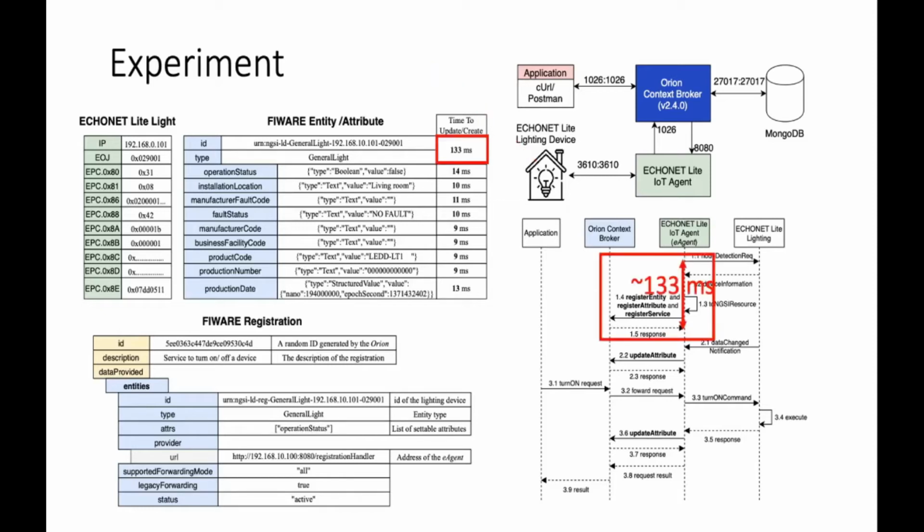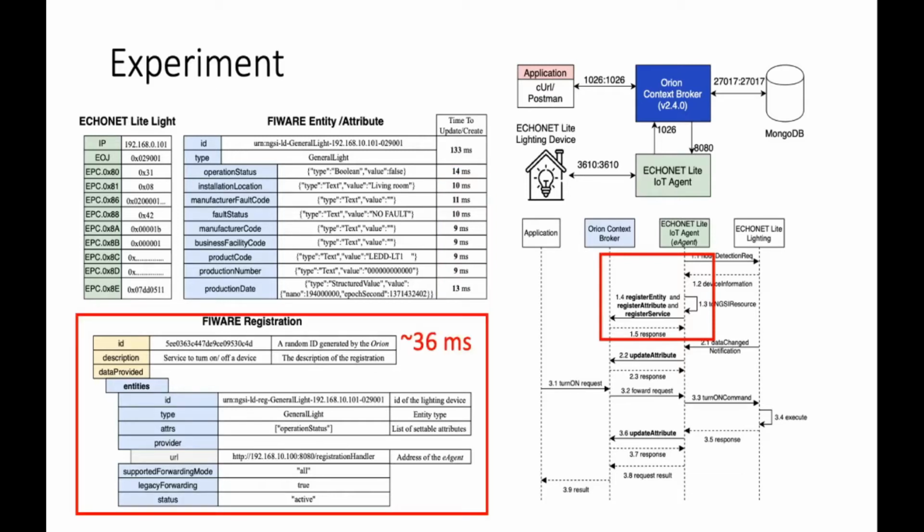It took a total of 133 milliseconds for the agent to register the entity to the Orion context broker, and about 9 to 14 milliseconds to update the attribute of the entity, depending on the data type of the attribute. It took approximately 36 milliseconds to register a device service.